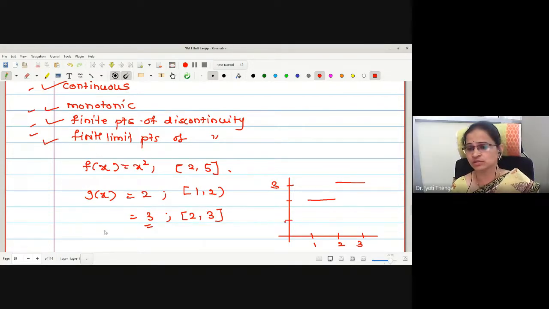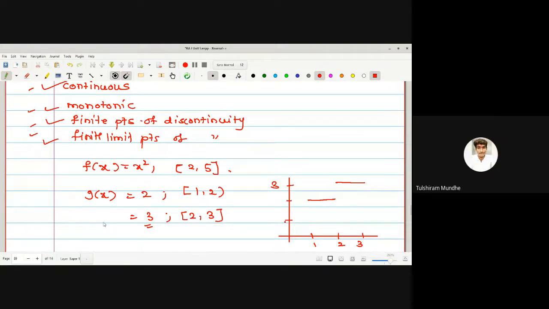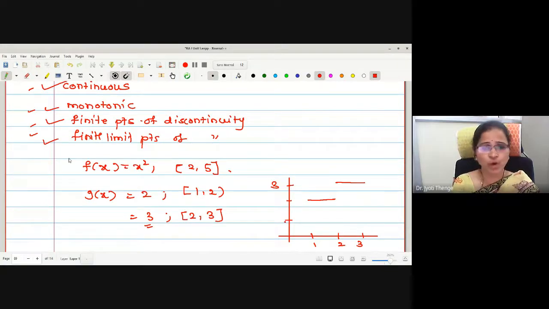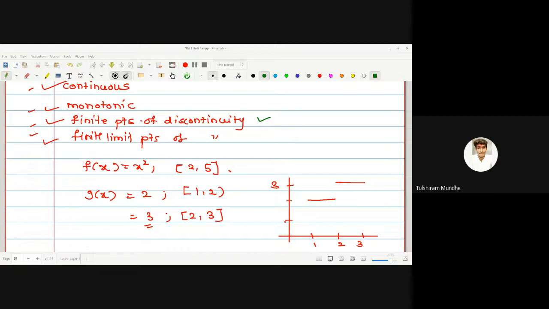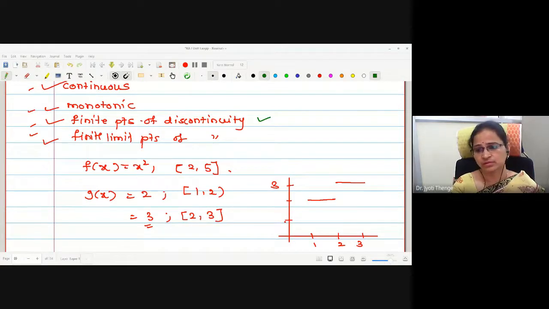What is the nature of my function? Step function it is. Discontinuous. Yes, it is discontinuous. How many points of discontinuity we have? 1 point. Therefore, in which criteria it fits? Third. Correct, it fits into the third criteria. Okay, this is a function having only 1 point of discontinuity. Therefore, it fits into third criteria.